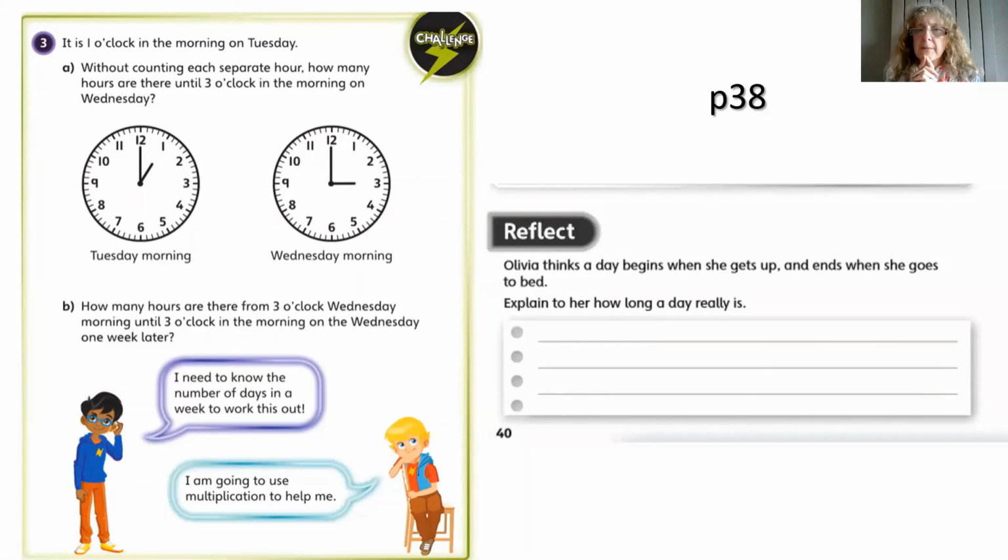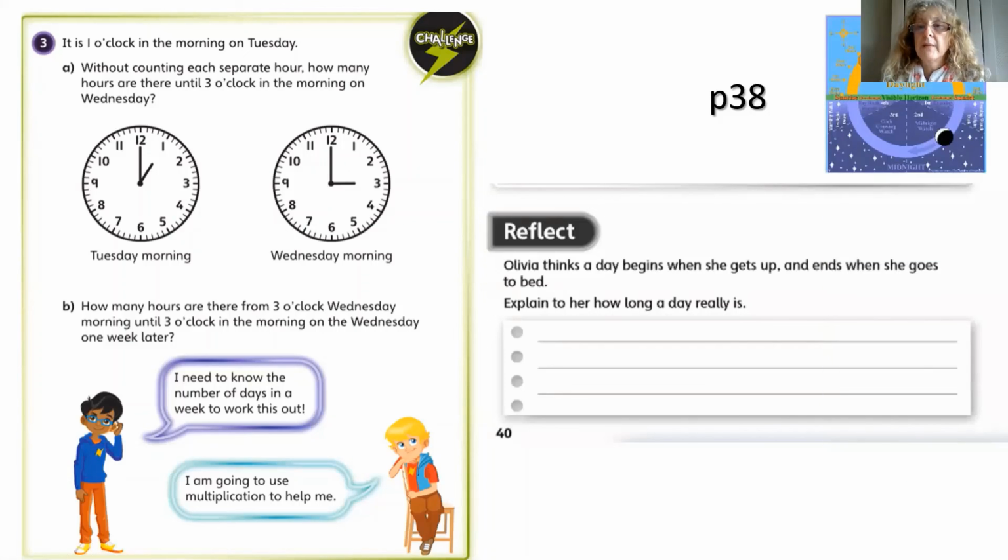Remember how to do it? If you say it out loud before you write it, it makes it easy. Explain it, even if you explain it to your teddy bear, your dog, your mum, your dad, anybody in the house. If you explain it and say it out, it makes it much easier when you're writing it down. So let's see what we're doing. Oh, yeah, that might help you. Forgot I did put that on. Can we see that might help you explain?